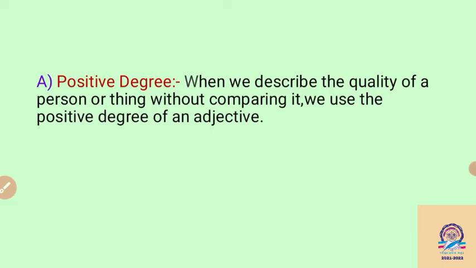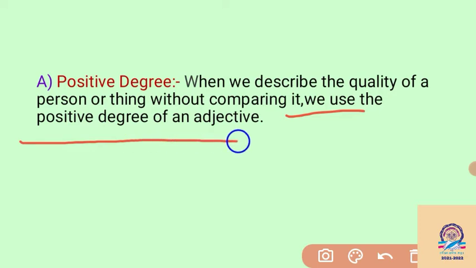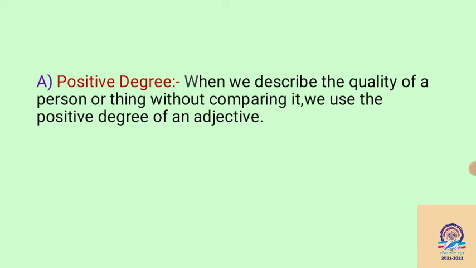First, that is the positive degree. Positive means when we describe the quality of a person or thing without comparing it, we use the positive degree of an adjective. In a positive degree, we cannot compare with another noun or with another thing. Positive means we are not comparing any quality of a particular person or thing with another.